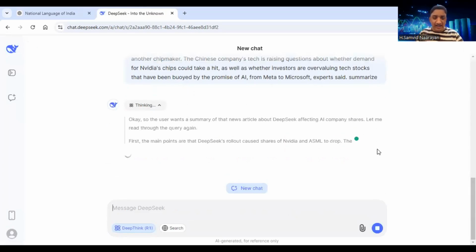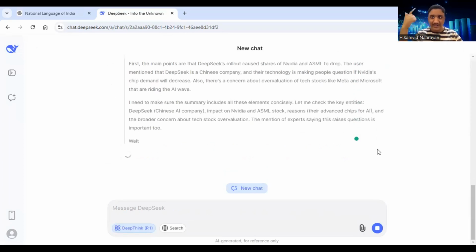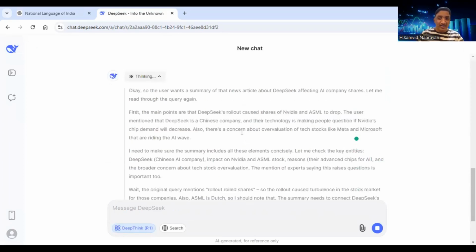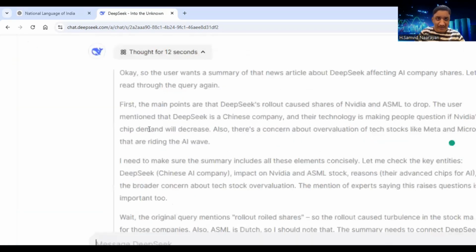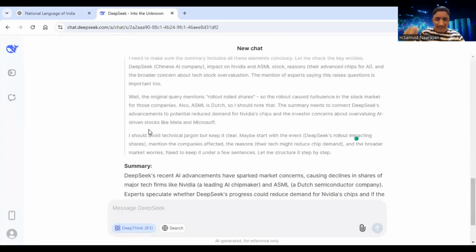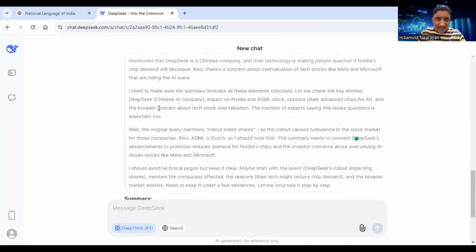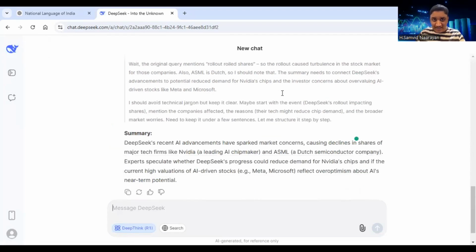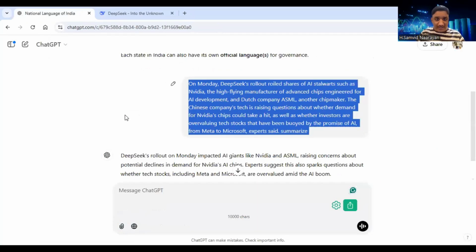Again, as I already mentioned, it is showing us the path of thought in which we have to think while summarizing, right? It is showing us that we are asking it to do something, and first, the main points have to be focused on. It needs to make sure that the summary includes all the elements concisely. And of course, it is giving us a summary. So let's read the summary.